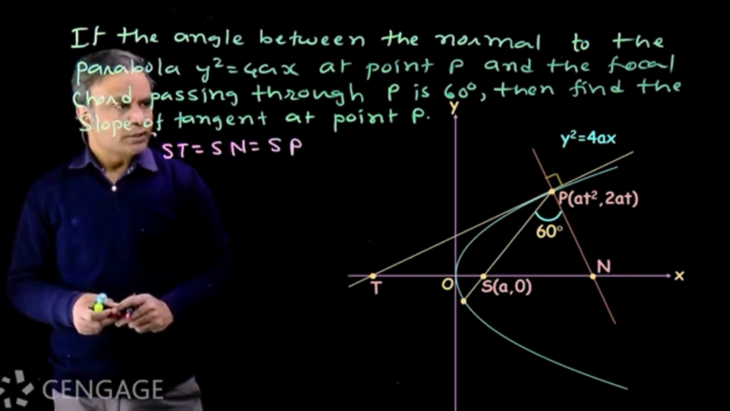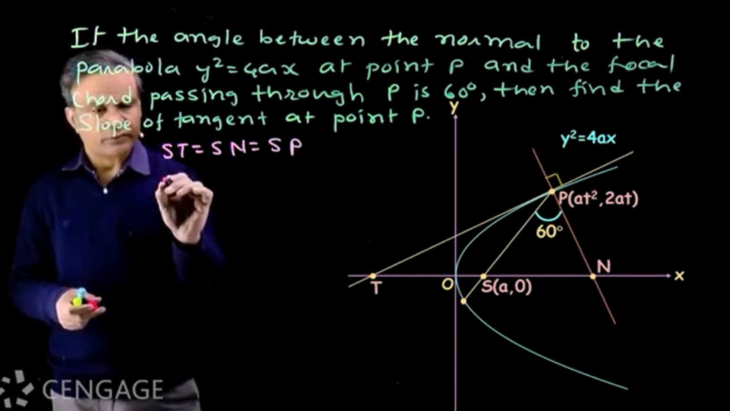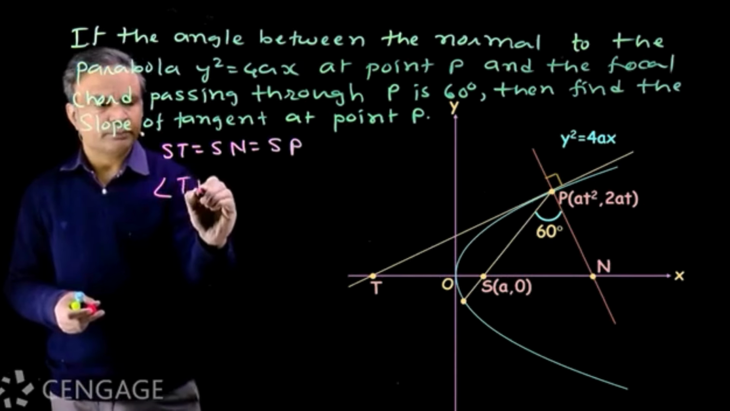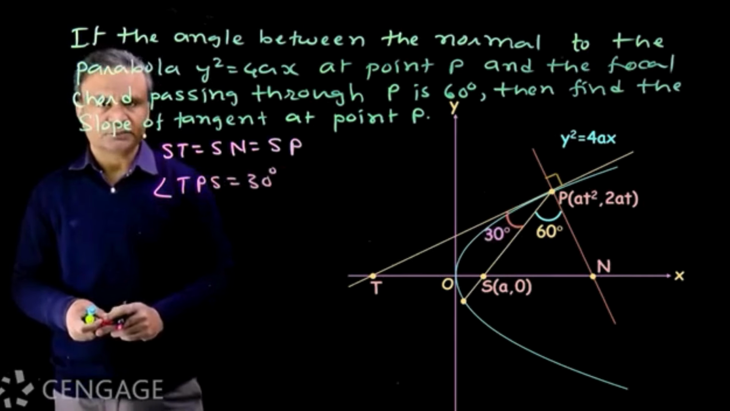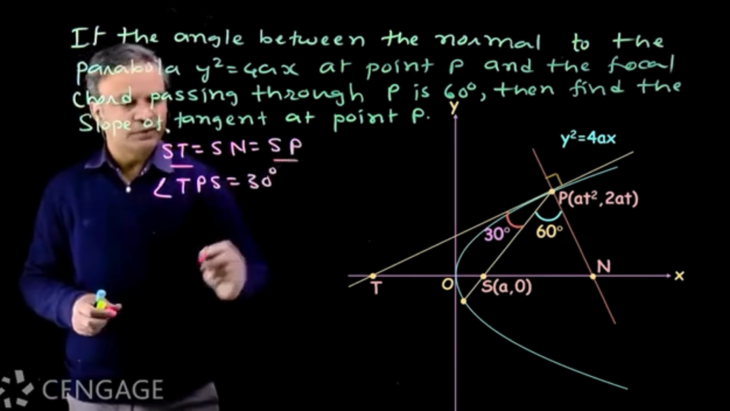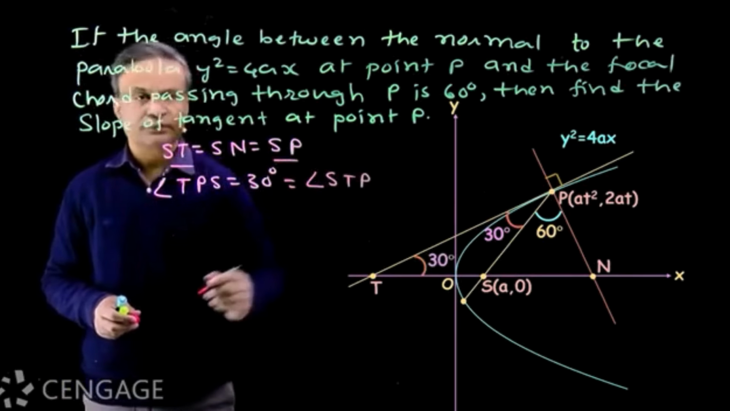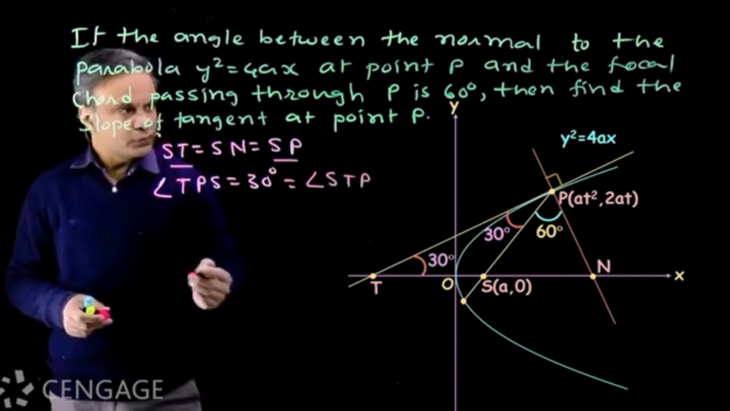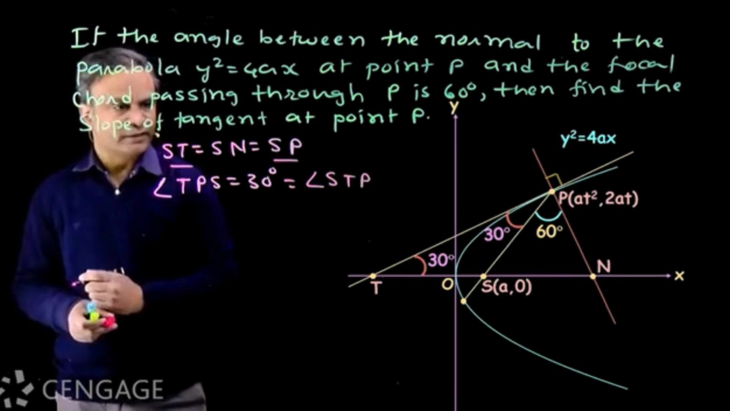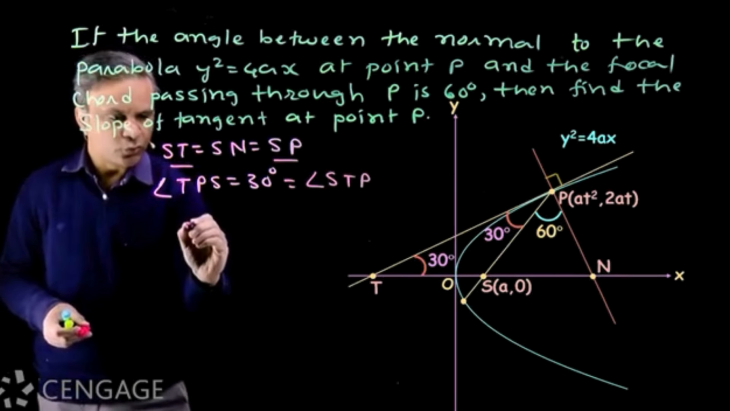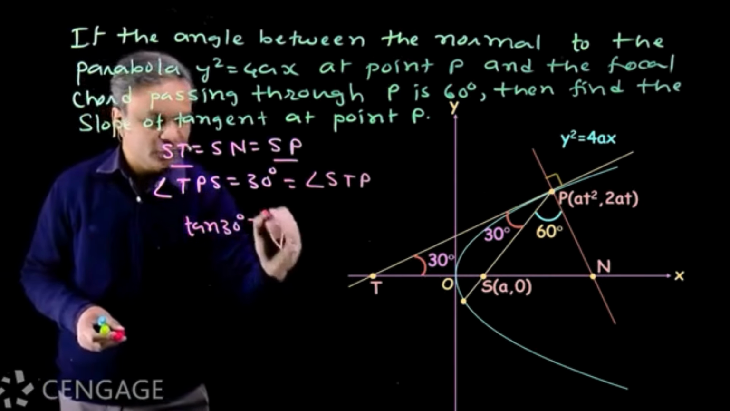Now angle between tangent and normal is 90 degree. So we have angle TPS is equal to 30 degree. This angle is 30 degree. Now ST is equal to SP. So in triangle TPS we have this angle equal to angle STP. ठीक है ना? So inclination of tangent with positive x-axis is 30 degree. So slope of tangent is tan 30 degree. This is equal to 1 upon root 3.